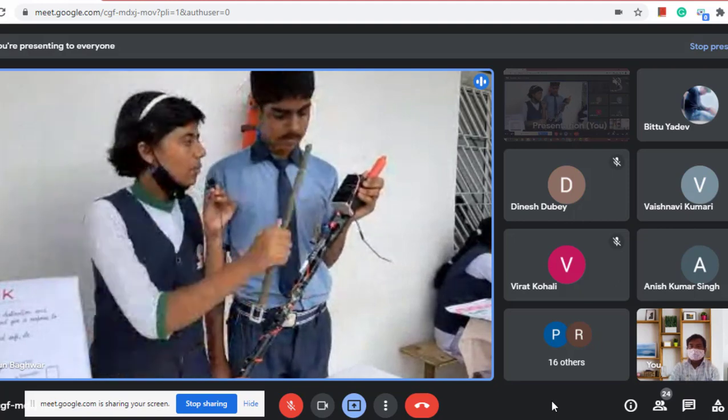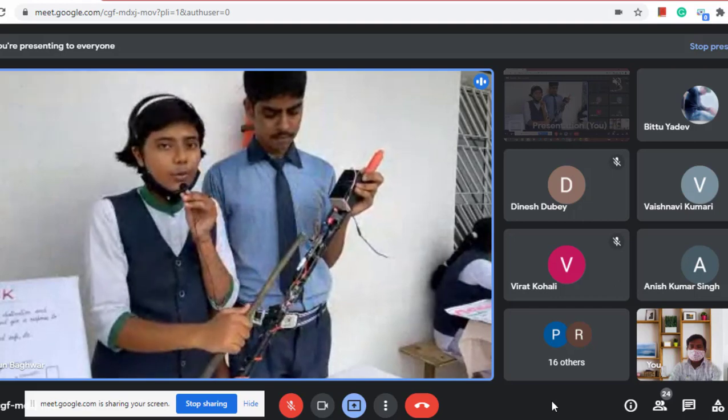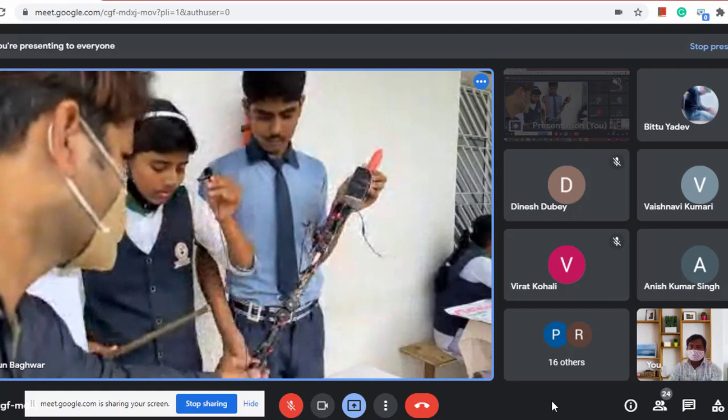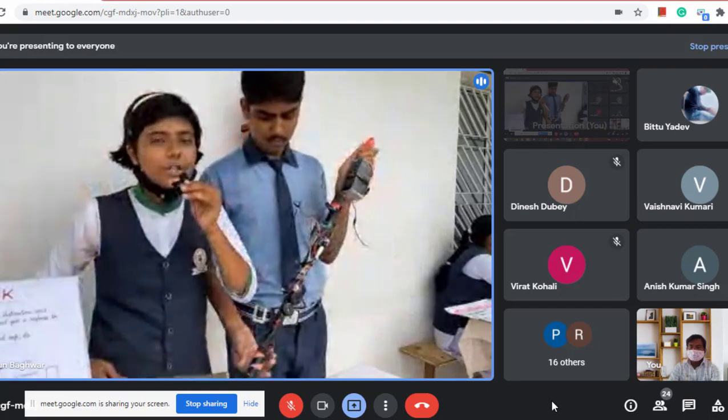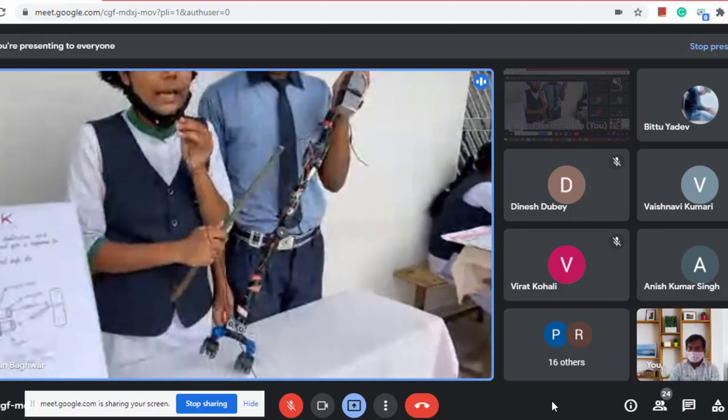In this Smart Blind Stick, we have used a plastic pipe. These are the two batteries. This is Arduino UNO. These are the two buzzers. And this is the ultrasonic sensor HC-SR04. And here we have also put LED bulbs using wires.